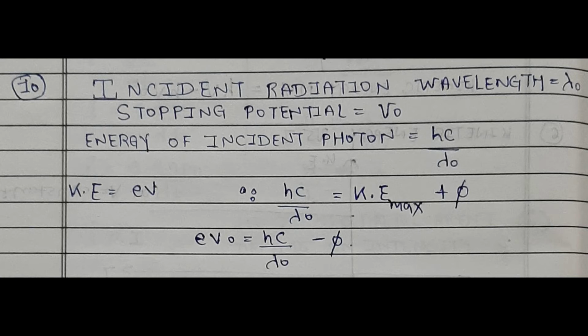So e V0 is equal to hc by lambda 0 minus phi, where phi is the work function, h is the Planck constant, c is the speed of light, and lambda 0 is the threshold value of wavelength of our monochromatic light. So from this function we can obtain the energy of incident monochromatic light.